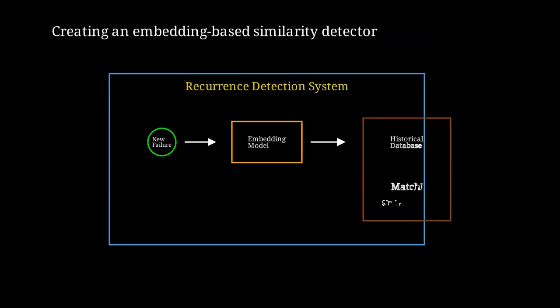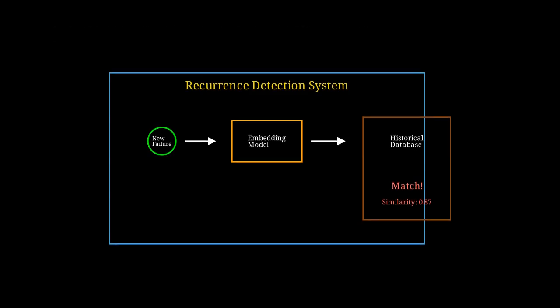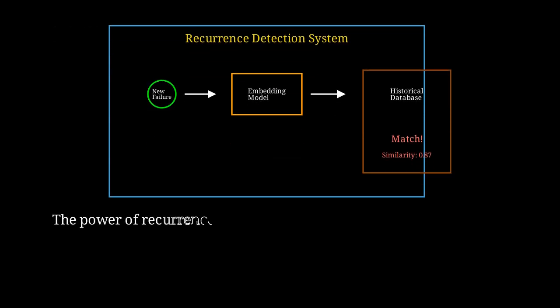The new failure passes through an embedding model, gets converted to a vector, and is compared against all historical failures. When similarity exceeds threshold, the system alerts you that you're repeating a mistake. This creates accountability. If the same pattern recurs, it means either the rule was not followed, the rule was insufficient, or the root cause analysis was incorrect. Each of these tells you something important.